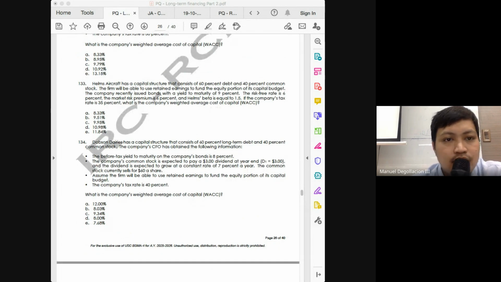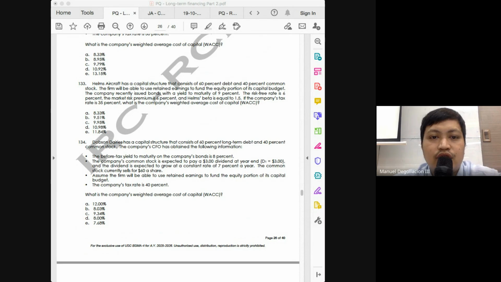133. This time, a short-looking problem. Maybe this can be answered very quickly. What's the question? WACC. But normally, class, if the question is WACC, the process would be long. Capital structure is 60-40. At least we only have two components. The firm will be able to use retained earnings. At least quotation cost would not be relevant. Yield to maturity or the cost of debt is already given. Good. Are we given the tax rate? Yes, 35%. Risk-free rate is 6%, market risk premium is 6%, beta is 1.5. So we have everything we need.